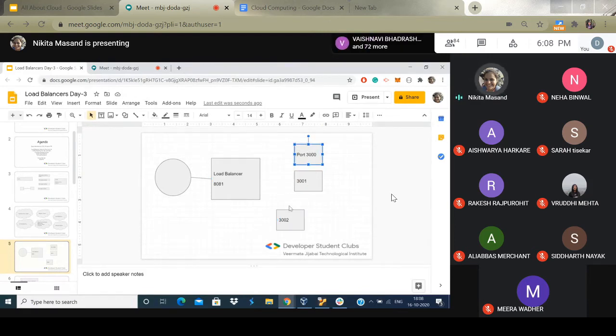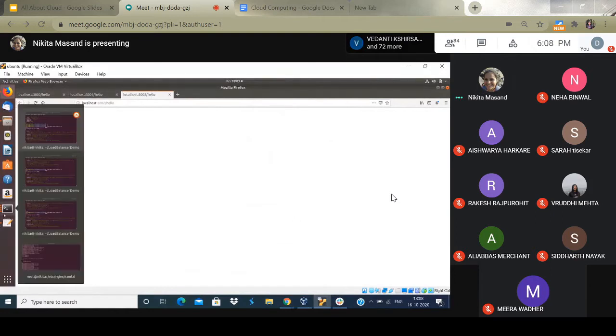For now, we have set up these three servers in the local machine. And now what I'm trying to do is set up a load balancer on port 8081, and it will serve the request. I'll show, and then it might be more clear. So let's see.